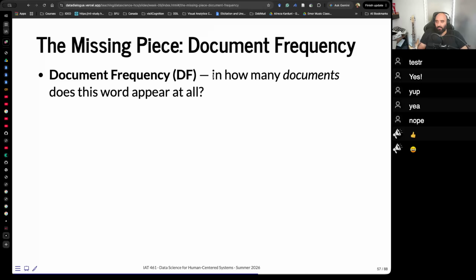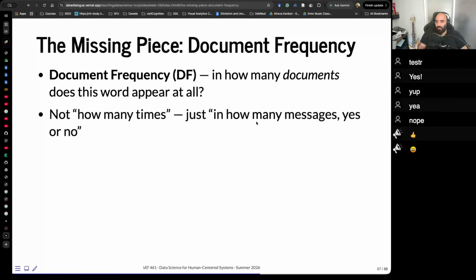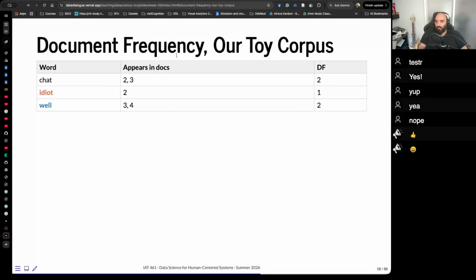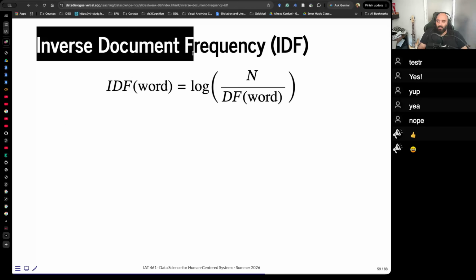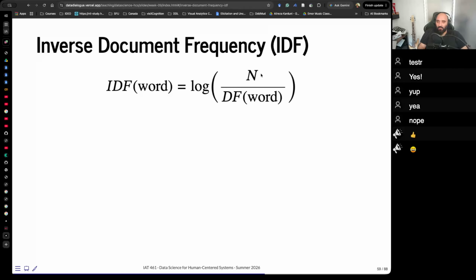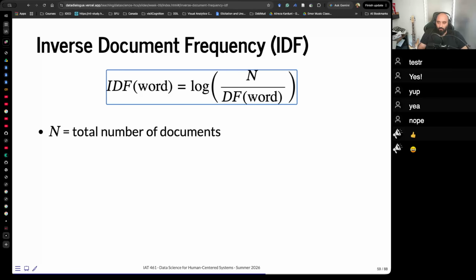So that's document frequency. In how many documents does this word appear at all? Not how many times, just in how many documents. So "chat" appears in docs 2 and 3. The DF, the document frequency, is 2. "Idiot," it's 1, "and" is 2. Only 4 documents in total in our toy corpus, so DF can only be 1, 2, 3, and 4. Okay? The inverse document frequency is the log of N divided by the document frequency of the word.